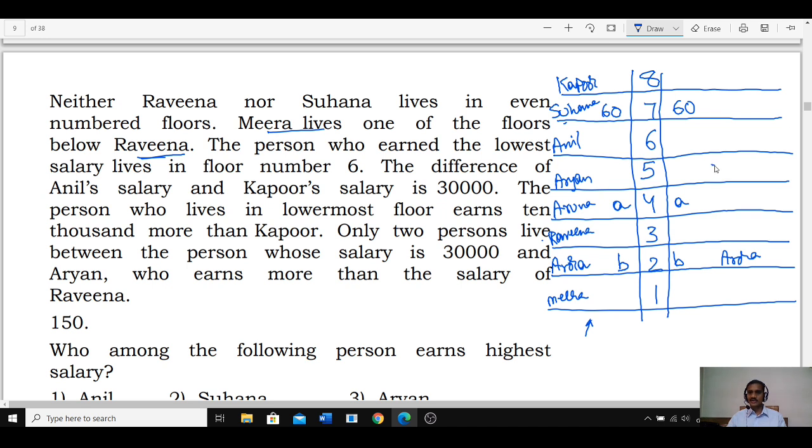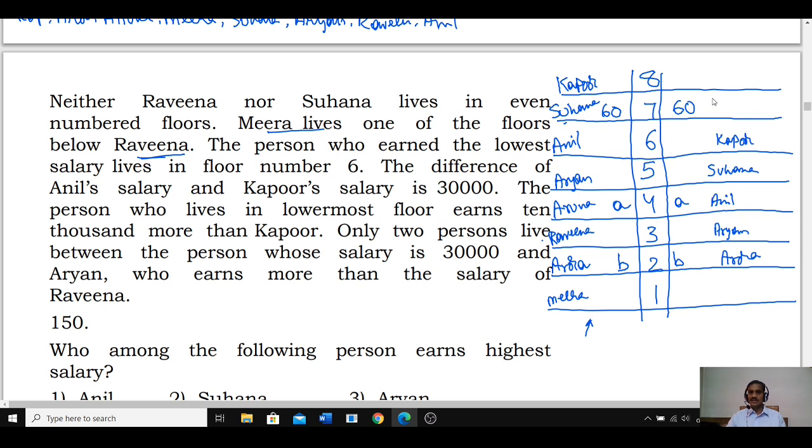Now Suhana and Anil. What is the next possibility we have? If Suhana is here, then Anil will be here. And Kapoor and who is the other person? Aryan. Then Aryan will be here. If Aryan is here, Kapoor will be here. Then who is left over?